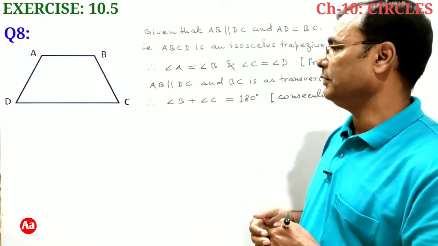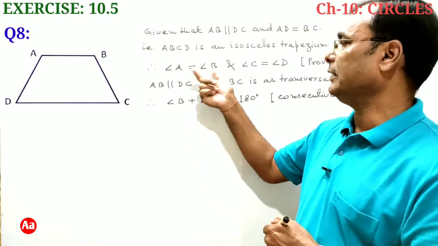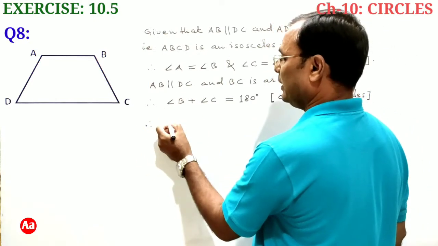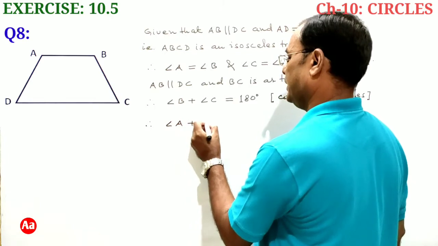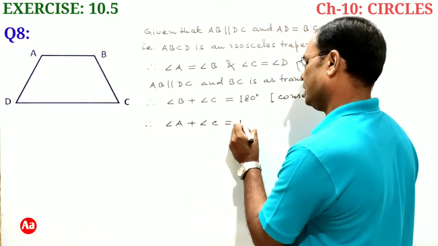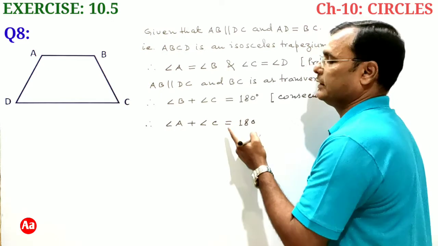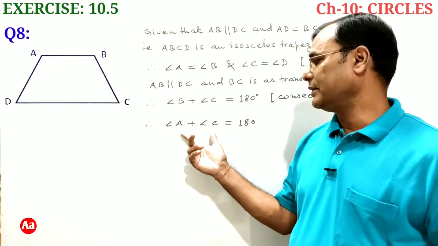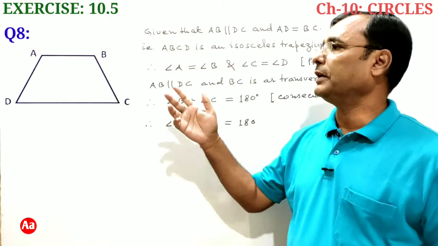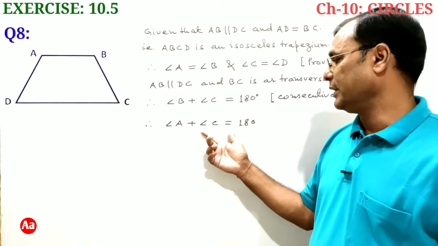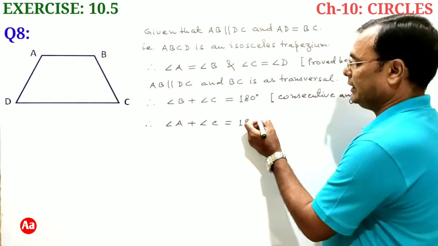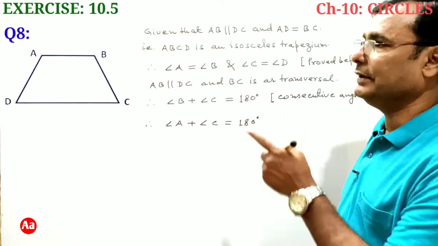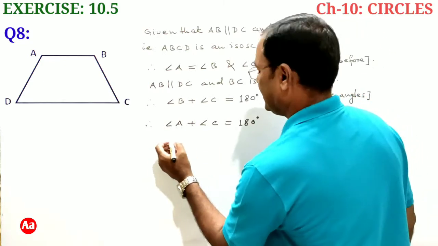So angle B equal to angle C, and here we have got angle A equal to angle B. So therefore we can have angle A plus angle C is equal to 180 degrees. So one pair of opposite angles A and C, here the sum of one pair of opposite angles A and C we are deriving equal to 180 degrees. Similarly, we can also prove that angle B plus angle D is equal to 180 degrees.